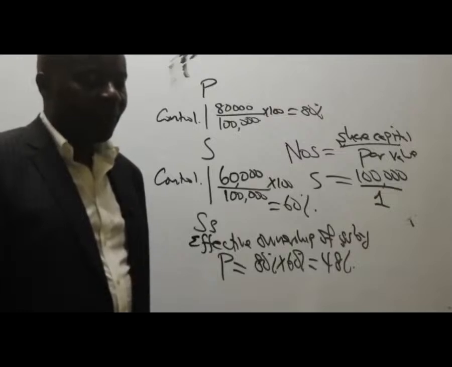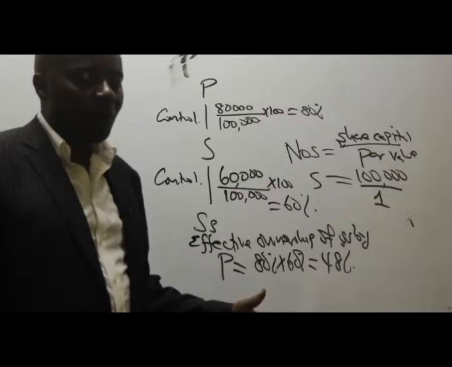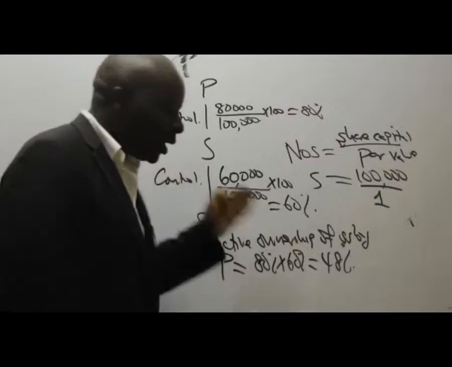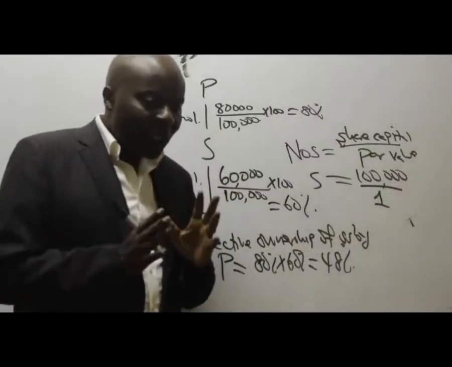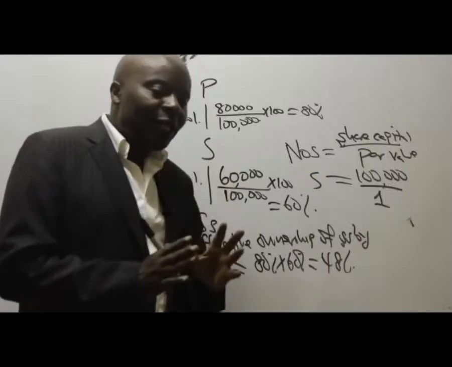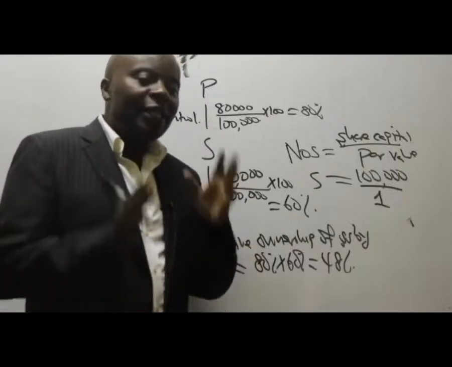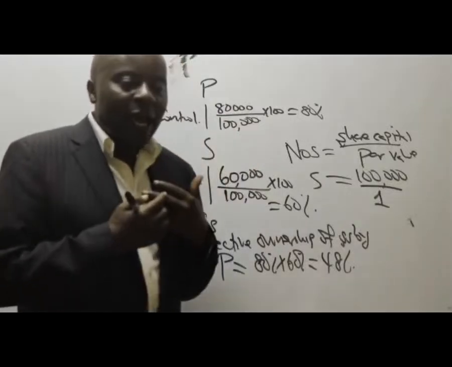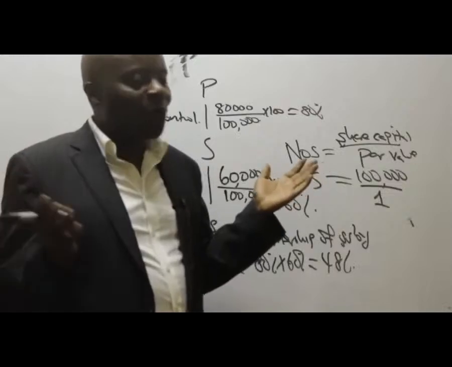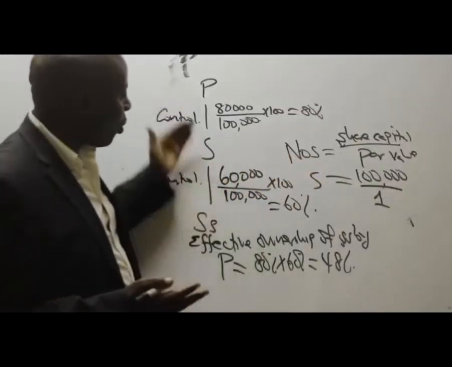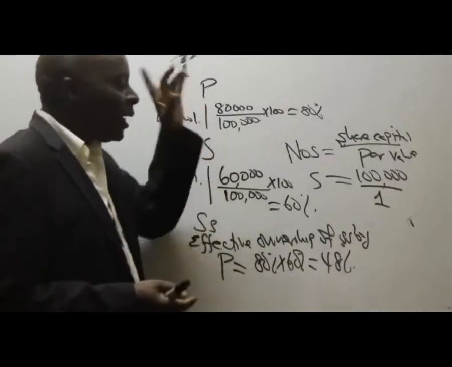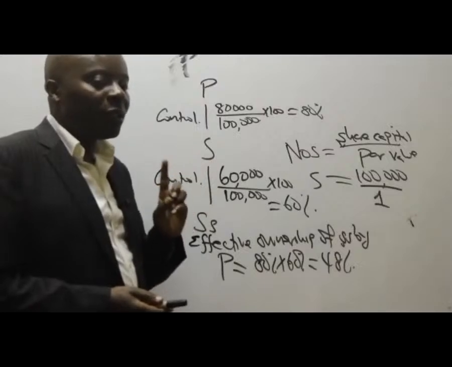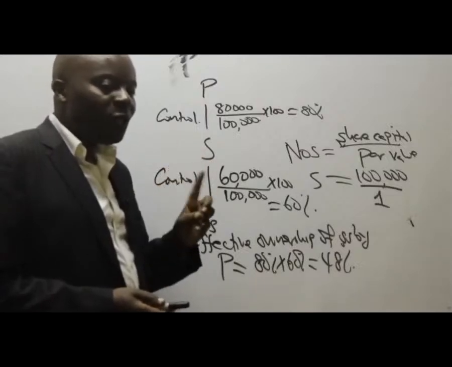Ladies and gentlemen, remember it is substance over form. We know that the form here is really 48%, but what is the substance? That if you are controlling a subsidiary, and the subsidiary is controlling another investment, this other investment being controlled by our subsidiary automatically becomes under our control. So this is control. It's substance over form, and I told you this from the word go.